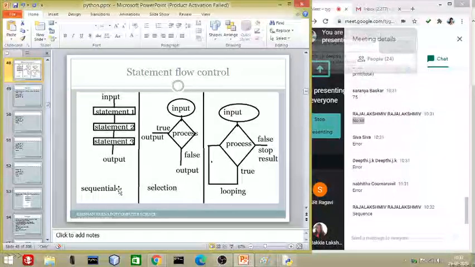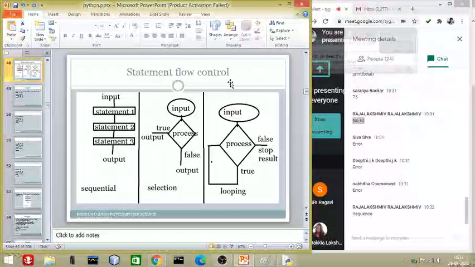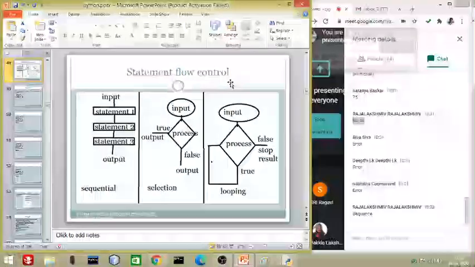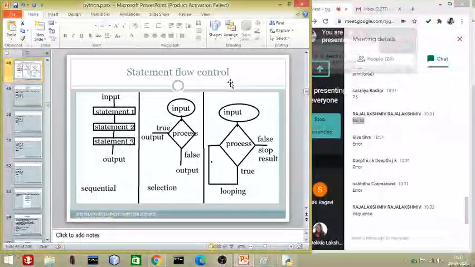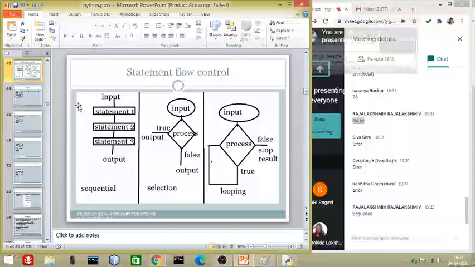This is called sequential statement flow control. Is it clear? Whatever programs you have learned till today, for example finding sum, divide, modulus, comparing values, simple one-line programs, are based on sequential statement flow control only.